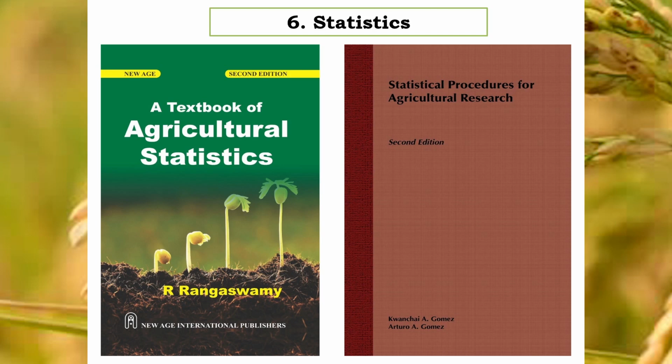And the second book, if you are satisfied with Rangaswamy, that's okay, but if you want to have more notes in this section, then there is another book suggested by experts, that is Gomez and Gomez, Statistical Procedures for Agricultural Research. Many students are referring only one book, that is Rangaswamy. That's good, that's enough, and it is a very exclusive book which has covered all the aspects of statistics. But even if you want to refer to one more book, that is Gomez and Gomez. So this will cover your statistical portion.